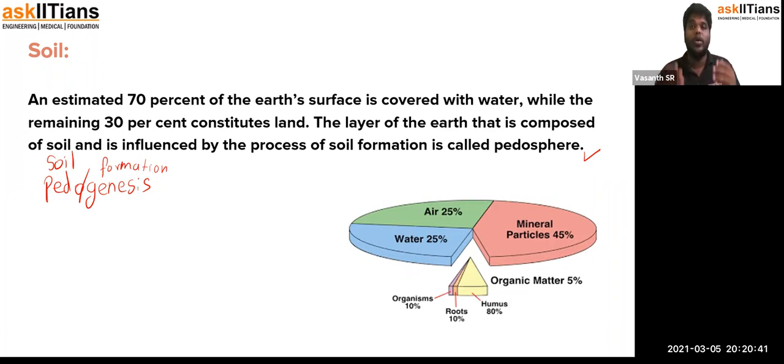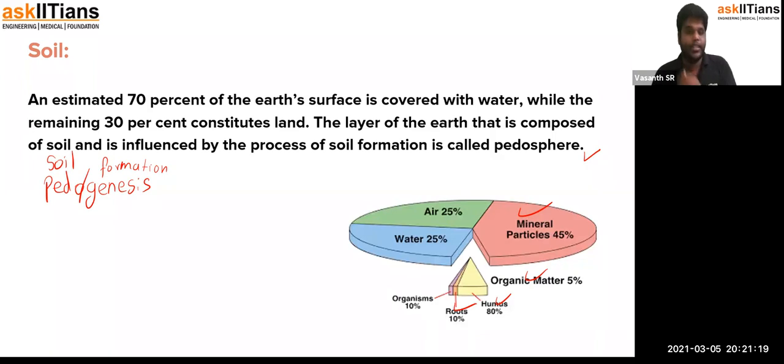Soil also retains water molecules and saves them, and later they can be used for photosynthesis and preparing their own food. That is the function of soil. Soil contains minerals, mineral particles, roots, humus, and organic matter. These are the basic composition of soil. The soil is made up of organic material and other minerals that are combined together to form a nutritive mixture.